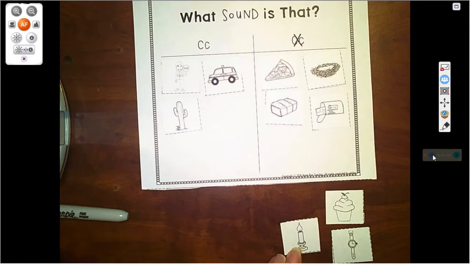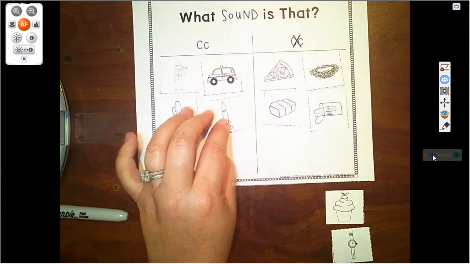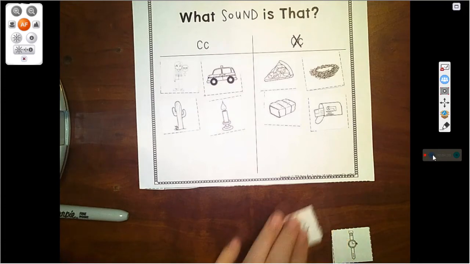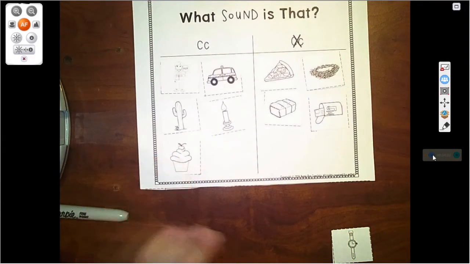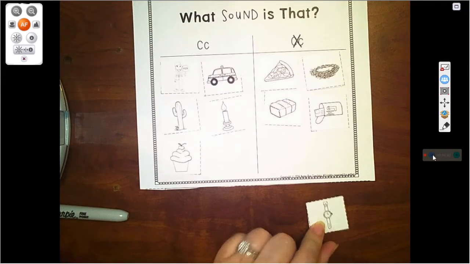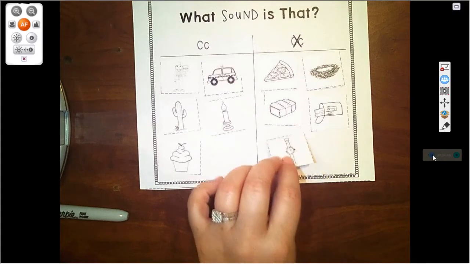Does candle begin with the K sound, with that C? Yes, it does. It goes over under the C. What about this? This is a cupcake. Does cupcake begin with the K sound? Yes, it does. It goes over under the C. And this last thing, what is it? It is a watch. Does watch begin with the K sound? No, it does not. It is not a C.